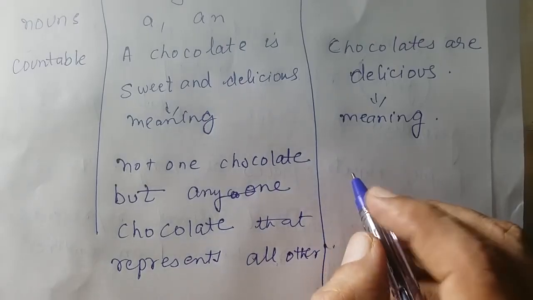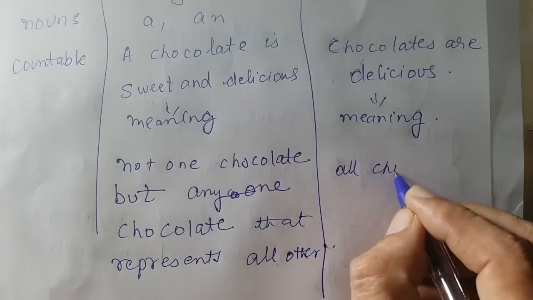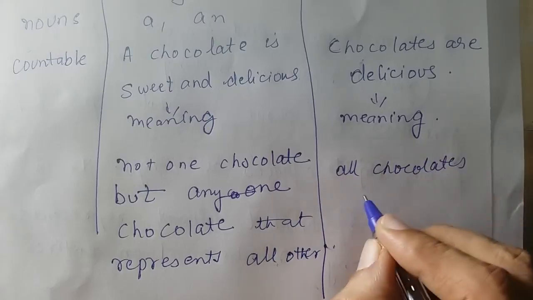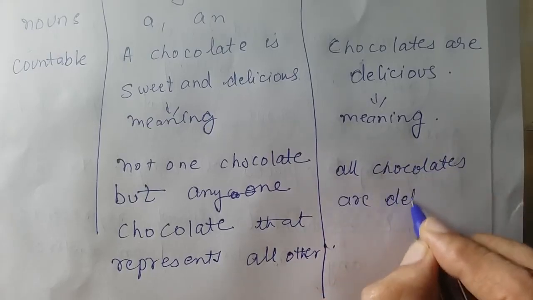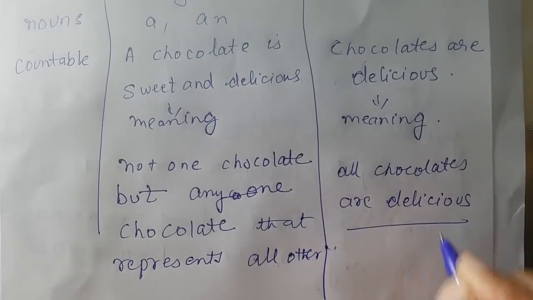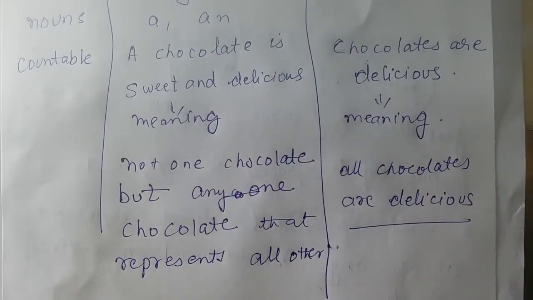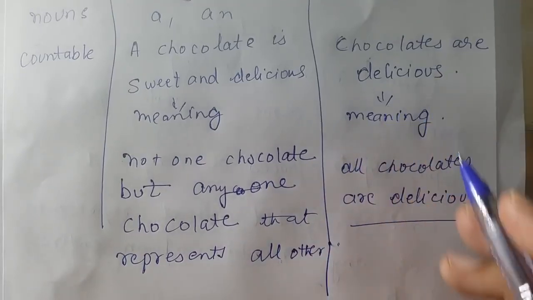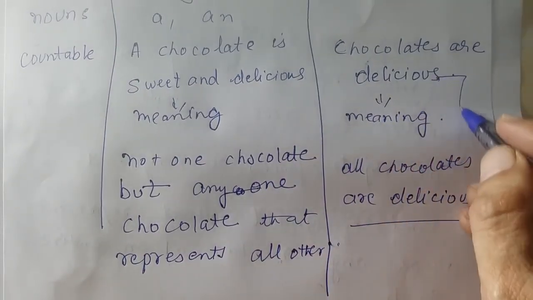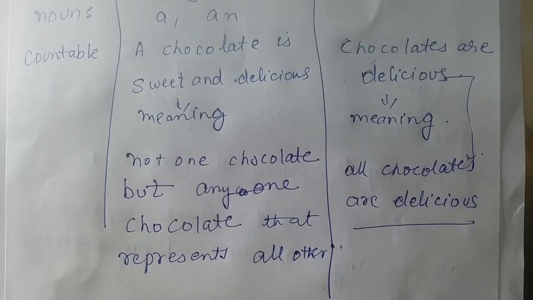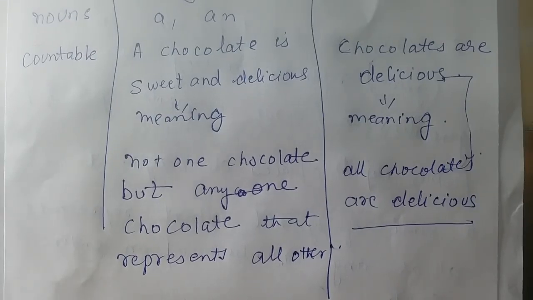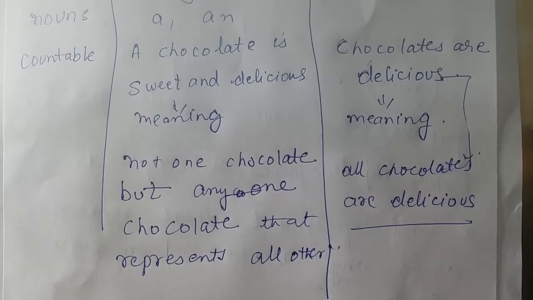Now check please, what's the meaning of 'all chocolates are delicious'. So 'all' means this line represents this thing. That's why many, all, in the previous video in reading also I have done many, all, majority, the most.